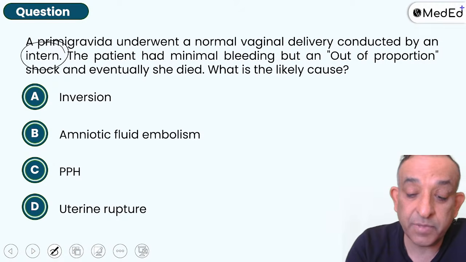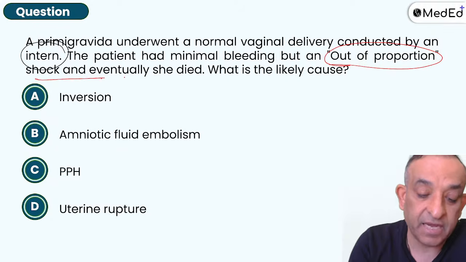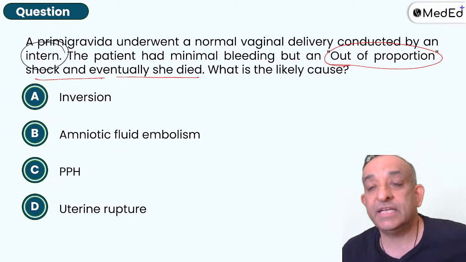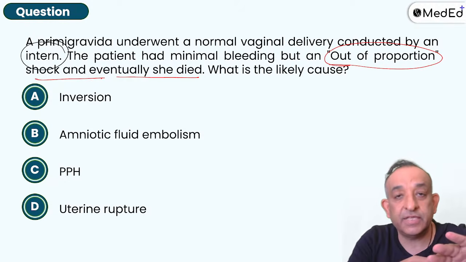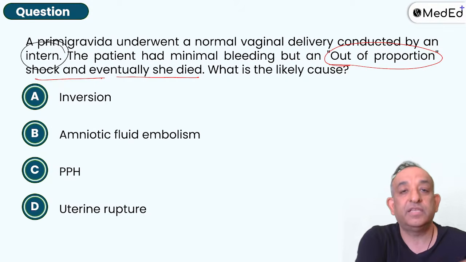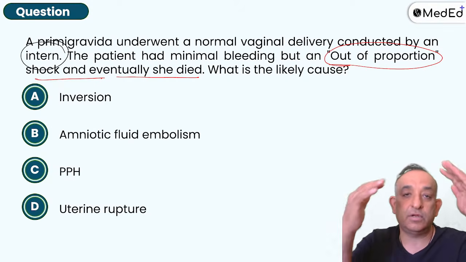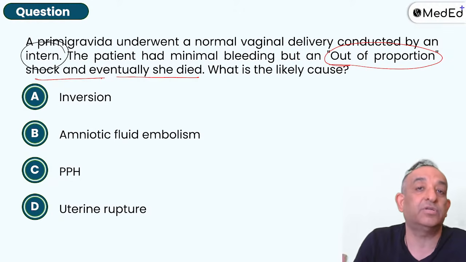A patient has minimal bleeding but out of proportion shock, and eventually she died. So yes, an intern, supposing that he's not well trained and he was doing the controlled cord traction and it was not done properly, he just pulled the cord straight away and it caused an inversion. Inversion causes sudden pain and that neurogenic shock can kill.